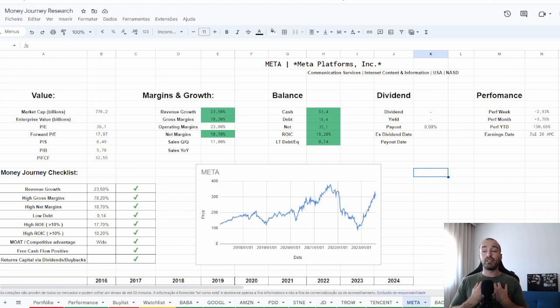My preferred method to calculate the intrinsic value is discounted cash flow. There are other ways to find the intrinsic value. Some investors like to look into the PE. There are the DDM, dividend discount models, and Graham's number. There are a lot of ways to calculate the value of a company.